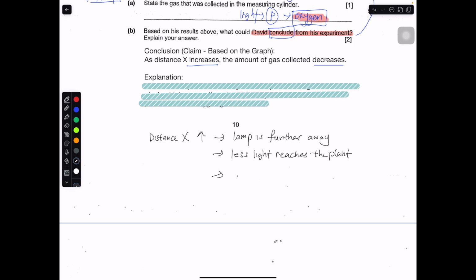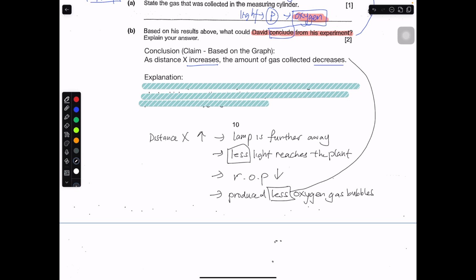And because of that, we have less light, right? The rate of photosynthesis, ROP means rate of photosynthesis, will decrease and it will produce less oxygen gas bubbles, which is the result that we're looking at. This is this part over here. So we are trying to make the linkage.